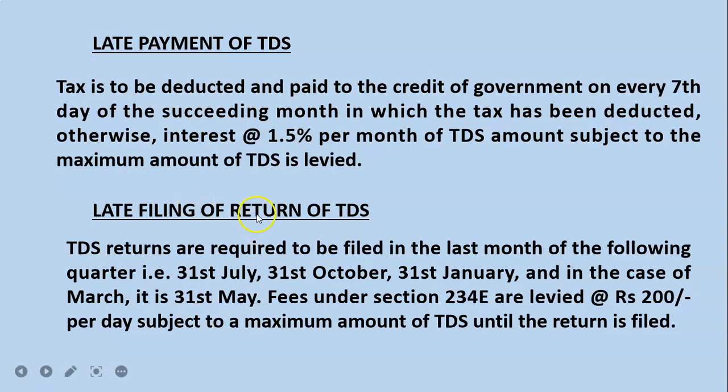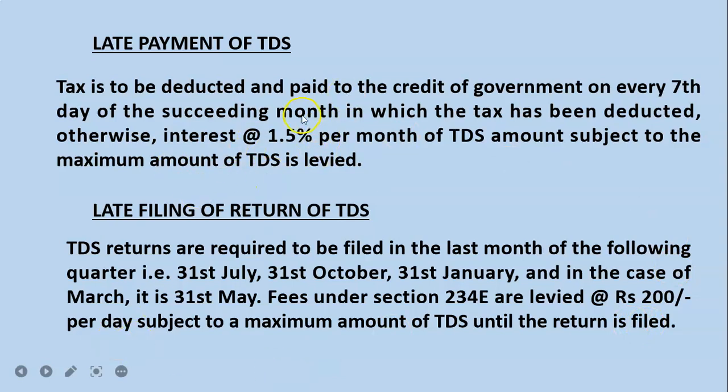Next, late filing of returns of TDS. You have deducted correctly and made the payment, but you have filed the return beyond the due date. We have due dates on a quarterly basis: 31st July, 31st October, 31st January and 31st May respectively for the 1st, 2nd, 3rd and 4th quarters. Then a fee of rupees 200 per day will be charged.